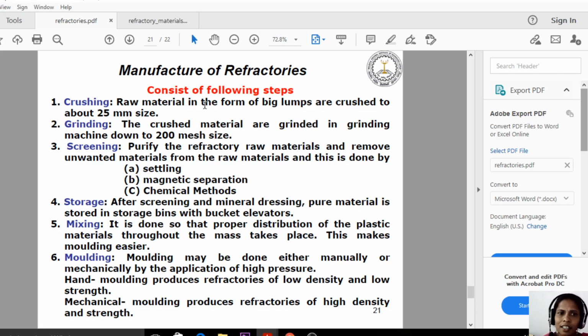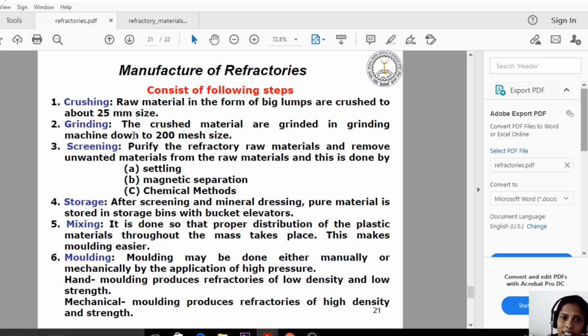In the next class, we will see how many types of bricks, the refractory bricks, we have. First, let us see the step-by-step process in the manufacturing of refractories. The first step is crushing. In crushing, raw material in the form of big lumps is crushed to about 25 mm size. Initially, the raw material is in the form of big rocks or big lumps. So we are crushing that into 25 millimeter size.